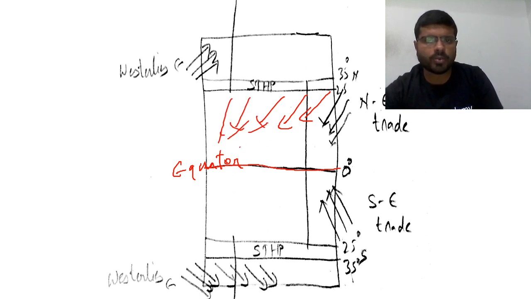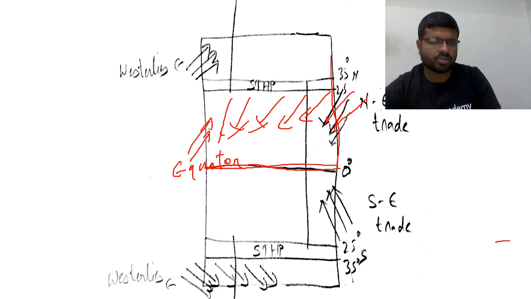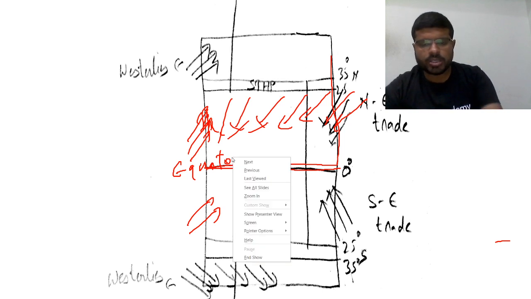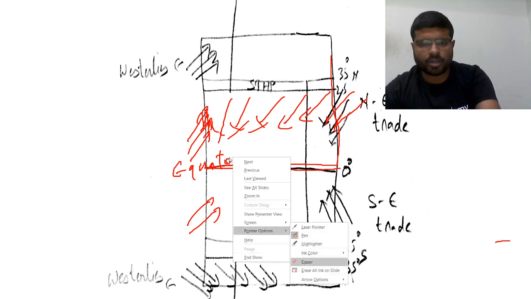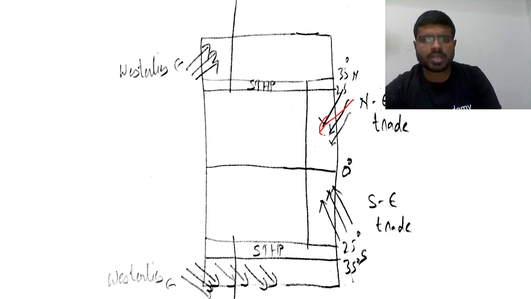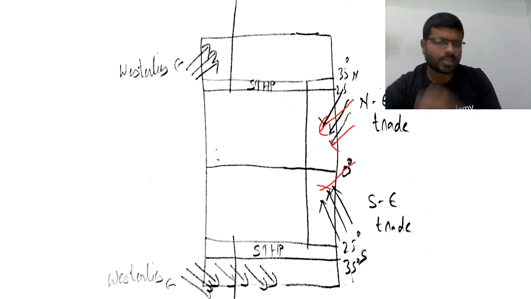Imagine this whole block, the rectangle whichever you have written here, is a continent. Now what happens? The winds are blowing more or less in the northeast direction. You will not find southwest here. You will majorly find northeast here, and here you will majorly find southeast. You will not find winds moving in this direction here. So if this is the entire continent, it is getting rainfall only from the eastern side, not the western side of the continent.